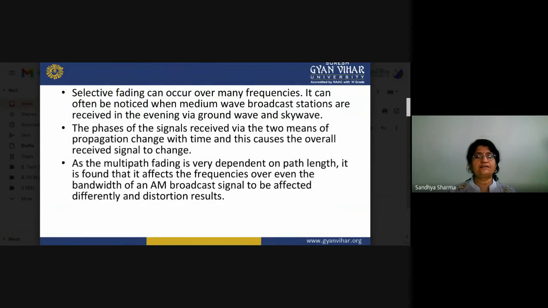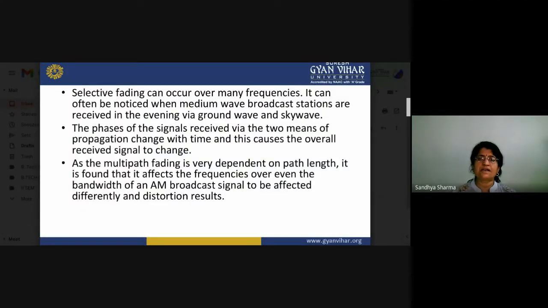Now, selective fading can occur over many frequencies, and it can be noticed when medium wave broadcast stations are received in the evening via ground wave and sky wave propagations. So we can see about the selective fading. So what about the selective fading? Basically it occurs in ground wave and sky wave propagation.